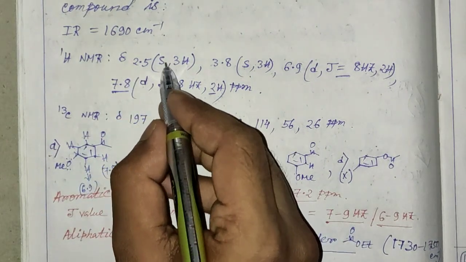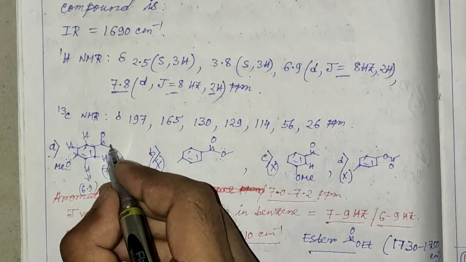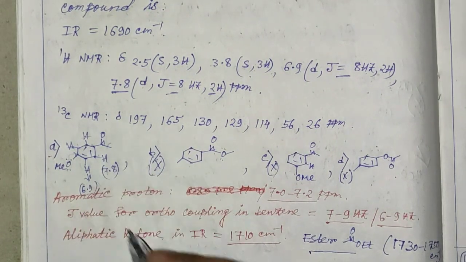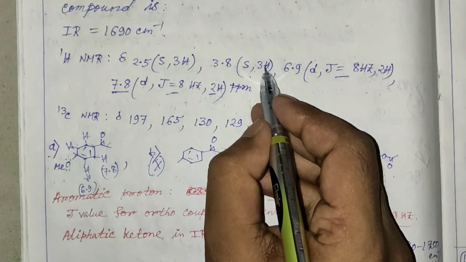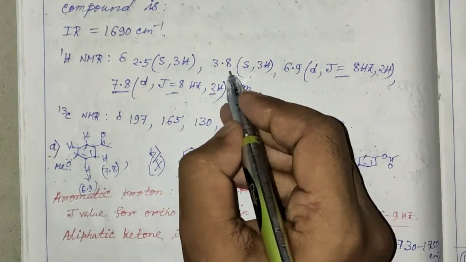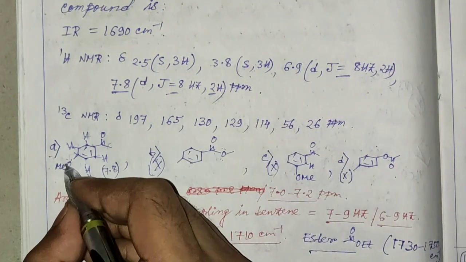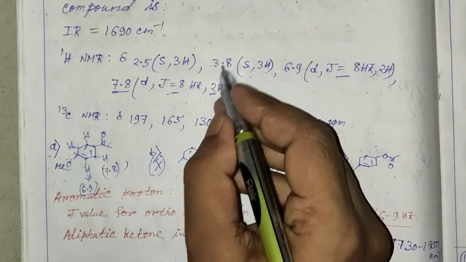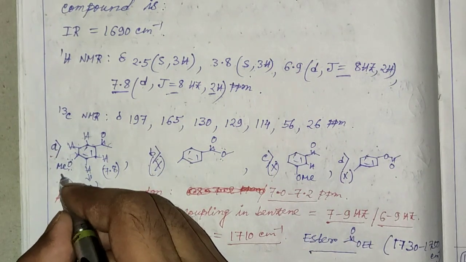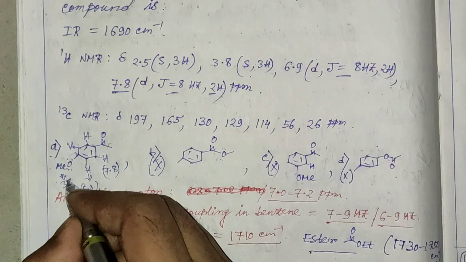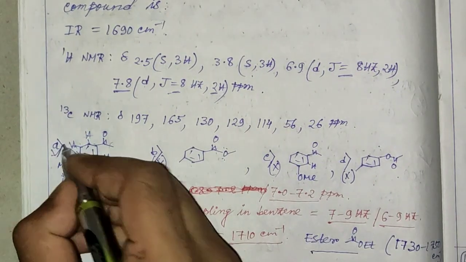The 2.5 singlet for 3 hydrogen atoms will appear for this methyl group, and the 3.8 singlet for 3 hydrogen atoms, since it is somewhat downfielded, corresponds to a methyl group attached to a heteroatom. So the correct structure is this.